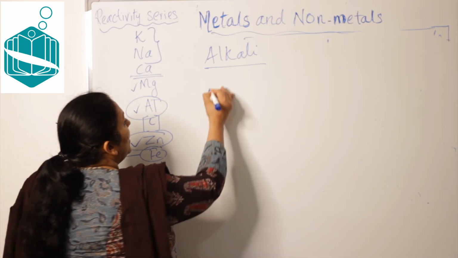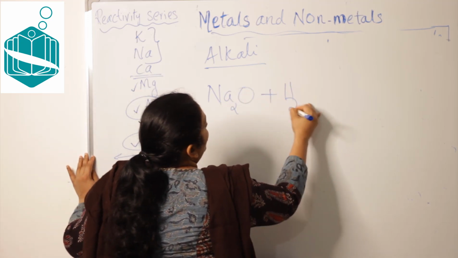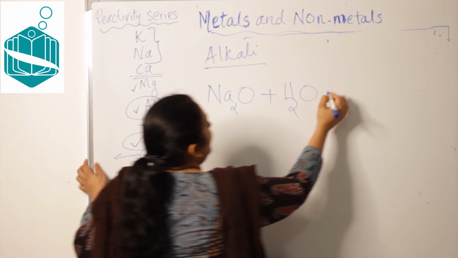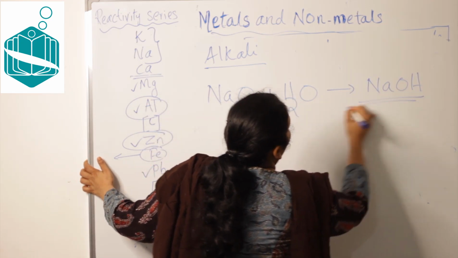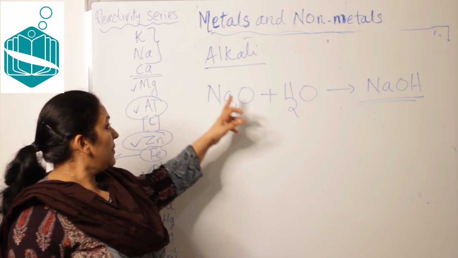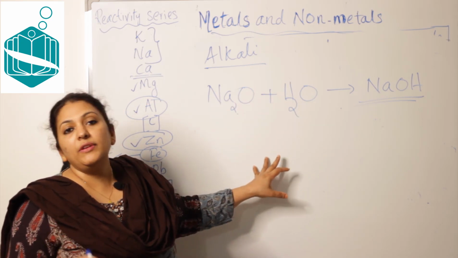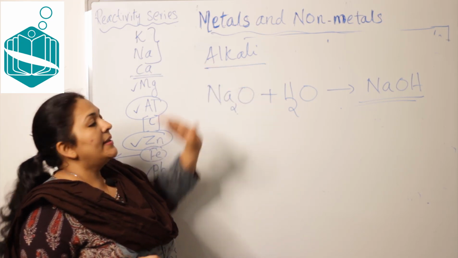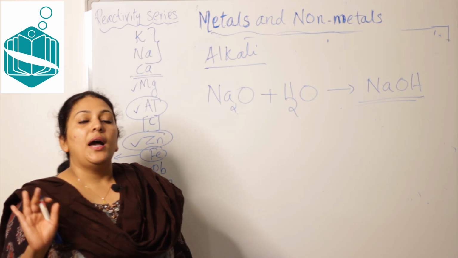For example, if sodium oxide is added to water, it will dissolve in water to produce sodium hydroxide. Such metal oxides which readily dissolve in water are called alkalis, or water soluble bases are called alkalis.